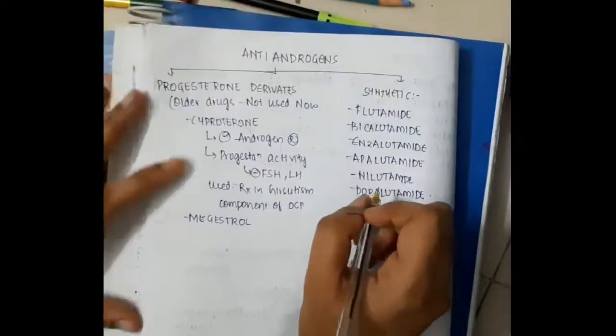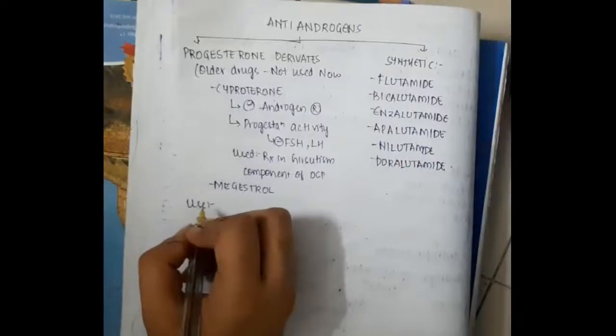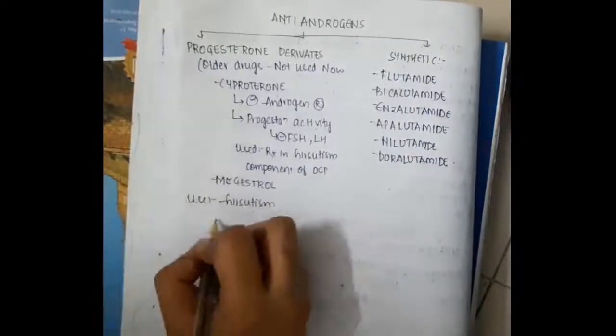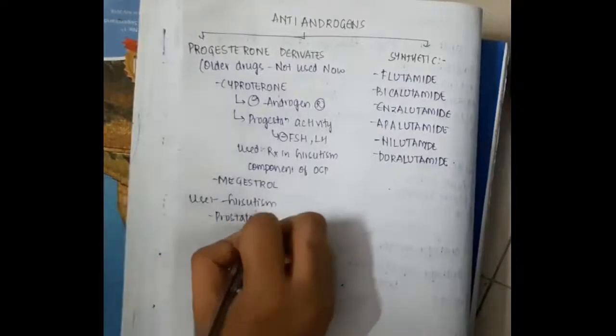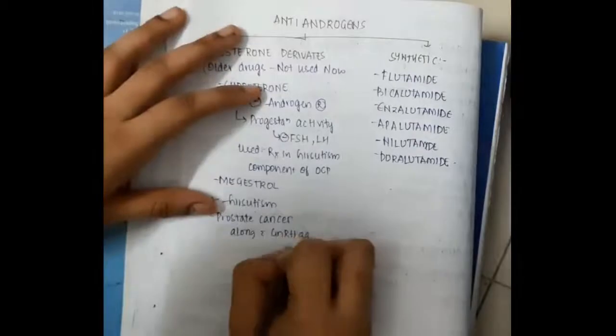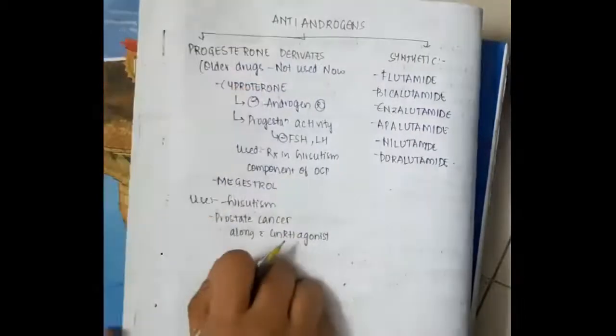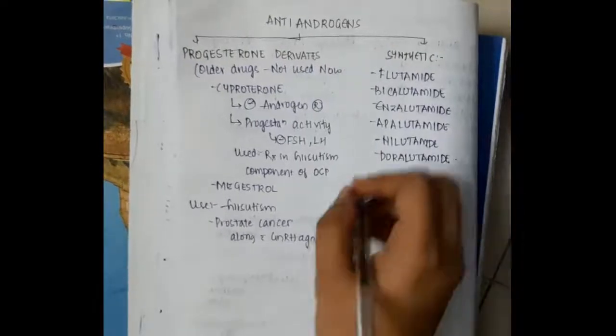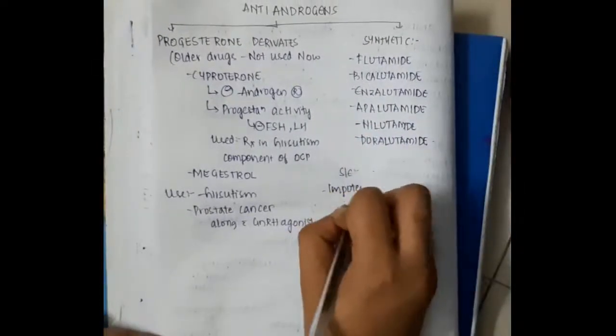All these are examples of synthetic anti-androgens which can be used. So what are the uses of these anti-androgens? All these anti-androgens can be used in hirsutism, because hirsutism is due to increased androgens. Even prostatic cancer we can use them for, because prostatic cancer is due to androgens, right? So when you use anti-androgens, their effect will get nullified.